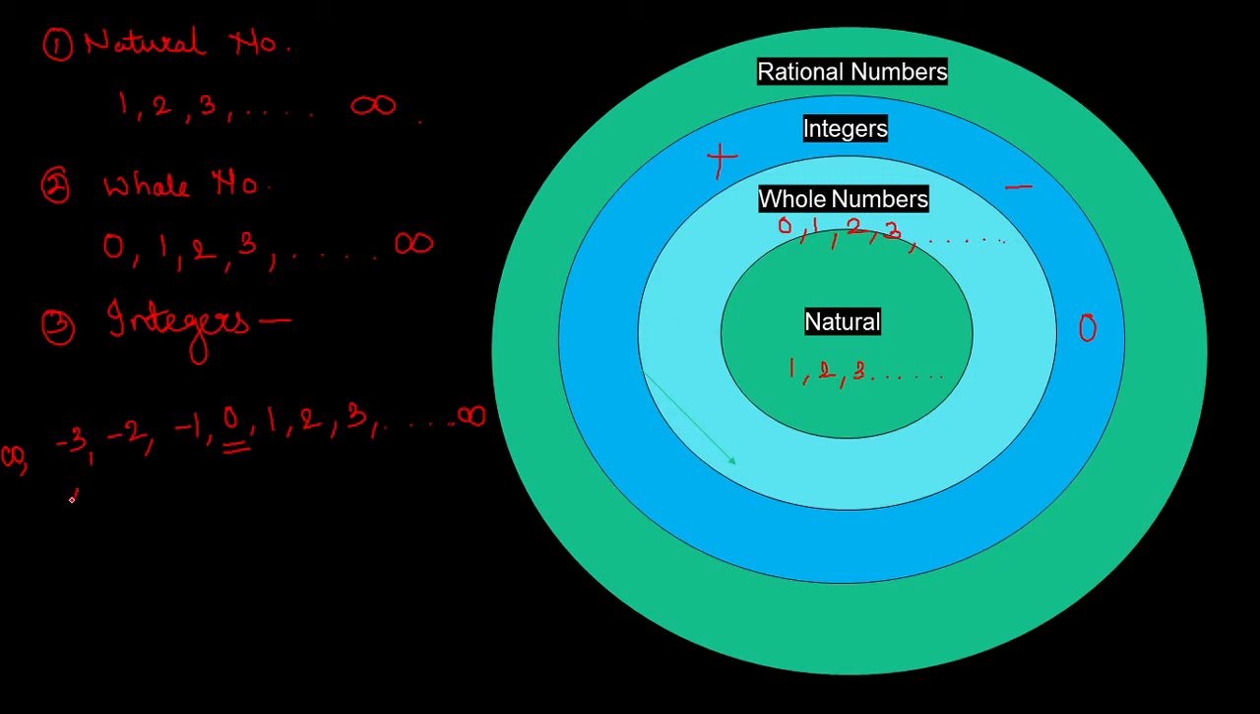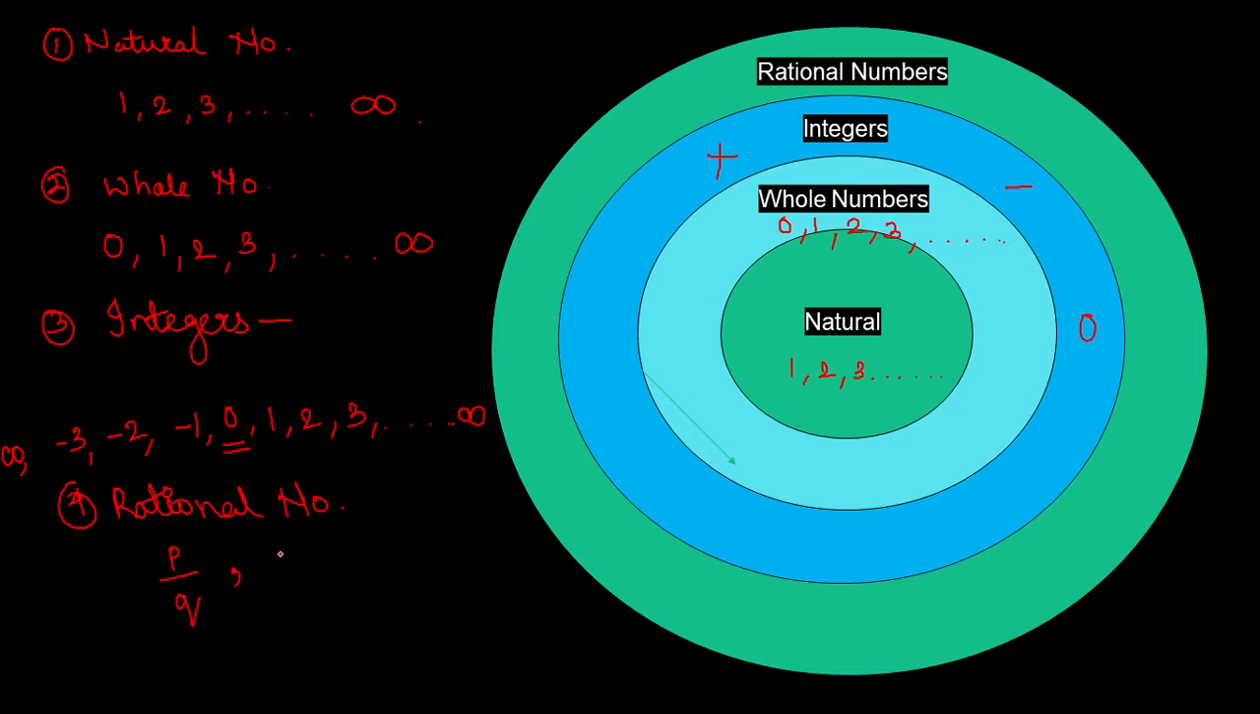Then let's talk about our part of interest, that is the rational number. Now children, what is a rational number? Already we have seen what natural numbers, whole numbers and integers are. Now let's define the rational number. A very simple definition: any number which can be written in the form of a fraction, that is p upon q, which has a numerator and a denominator, can be termed as a rational number. Any fraction which has a numerator and denominator, you can term it as a rational number.